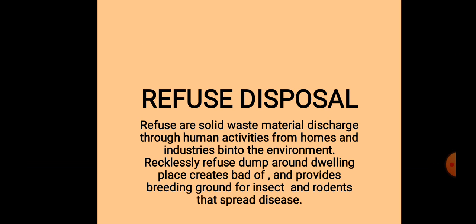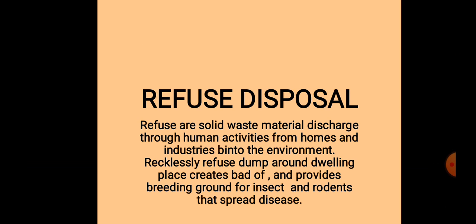When you don't dispose your refuse properly, especially around where people live, it can create a bad odor, and it can also become a place where insects and different rodents like rats will begin to breed and live. And when such a thing happens, there is every tendency that it's going to affect people who live around the place where the refuse is being dumped.